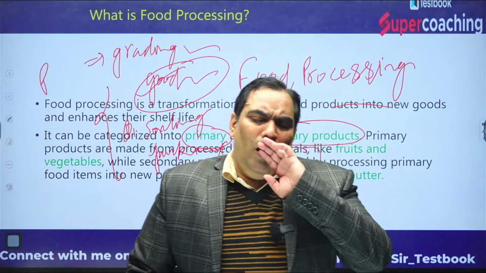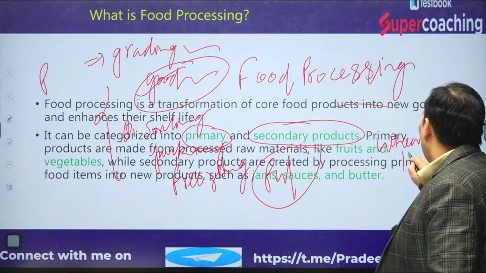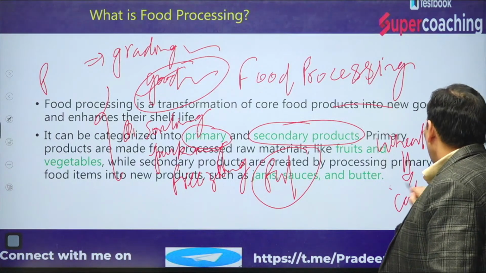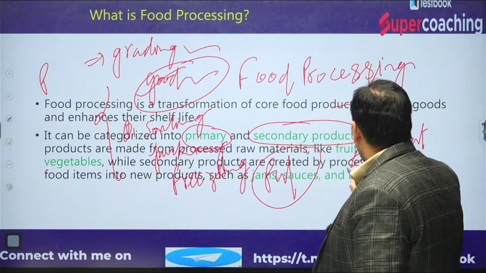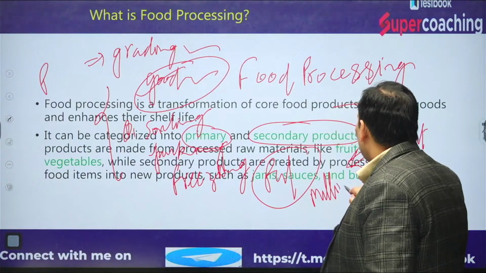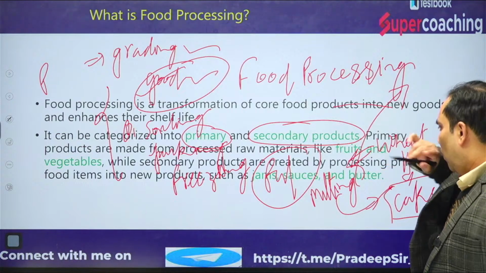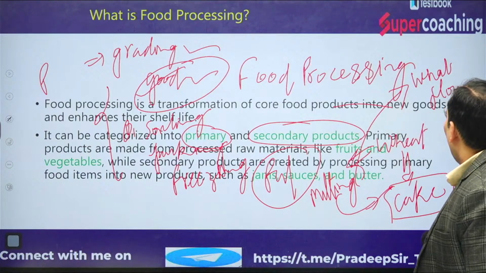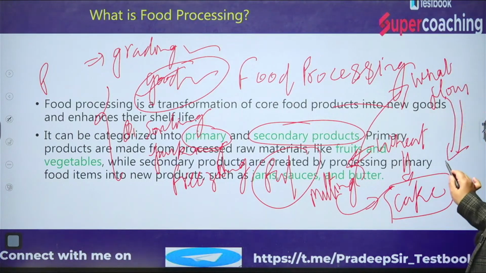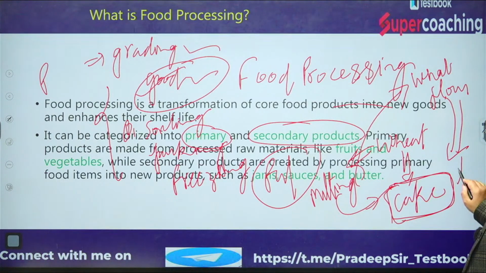Like, wheat is there. From wheat we want to make a cake. This cake is nothing but, suppose, processed food. So what are we going to do? Milling of wheat is primary processing, and after that milling we make the wheat flour. Wheat flour is just primary processing, and with this wheat flour we add some ingredients, and we are in a position to make the cake.